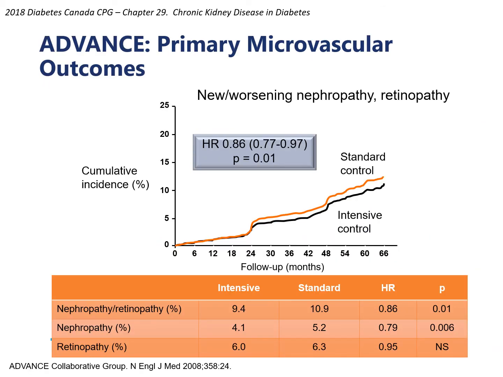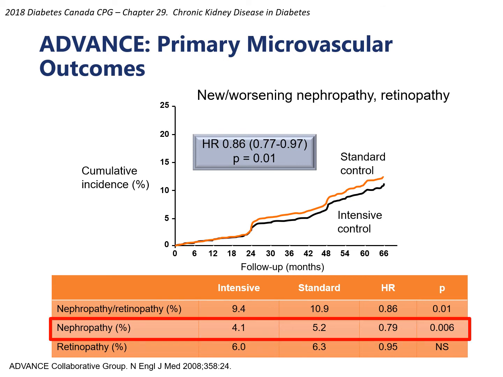In the ADVANCE study, they compared different levels of glycemic control amongst those living with type 2 diabetes using a sulfonylurea-based therapy or a non-sulfonylurea-based therapy. But what was noted in ADVANCE was a significant reduction in the development of nephropathy among those who had more intensive glycemic control.